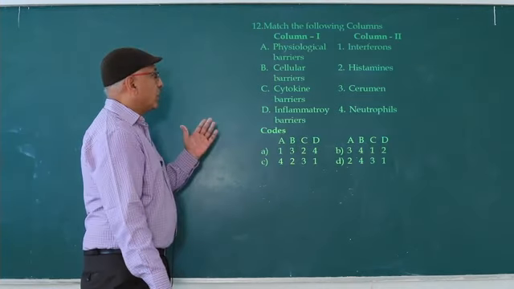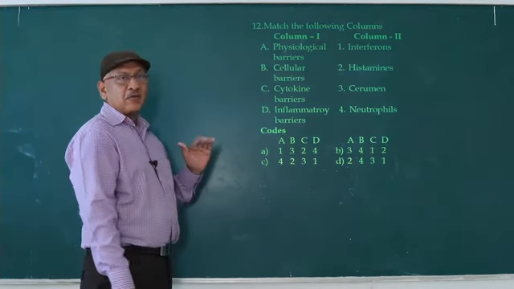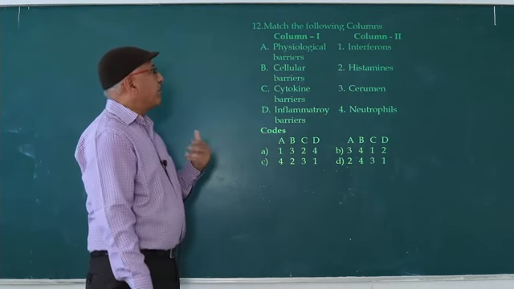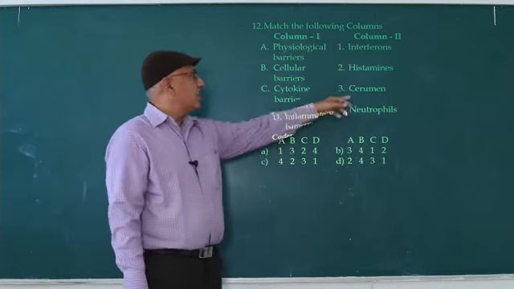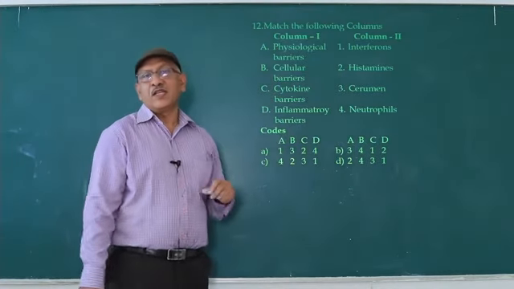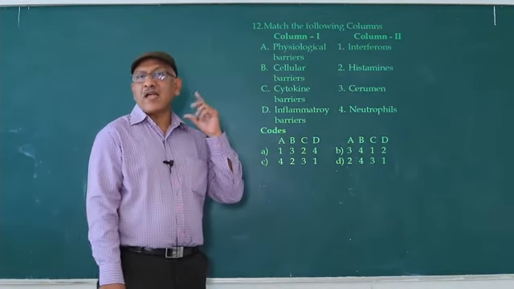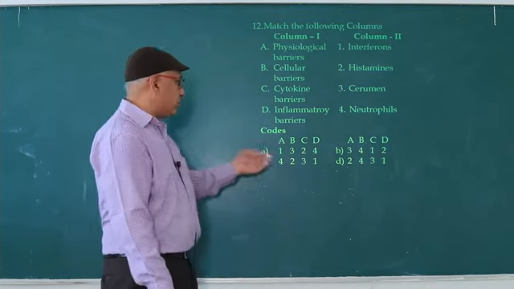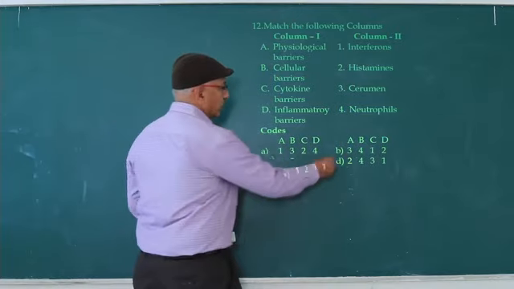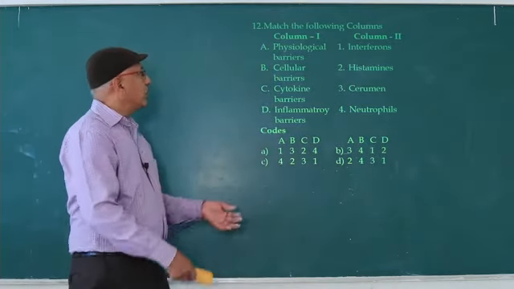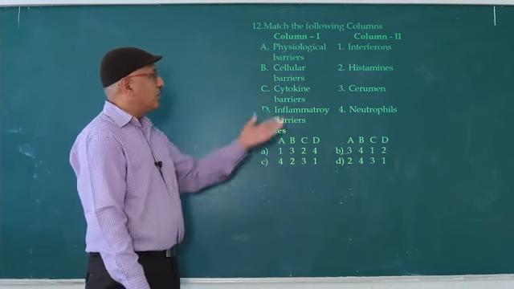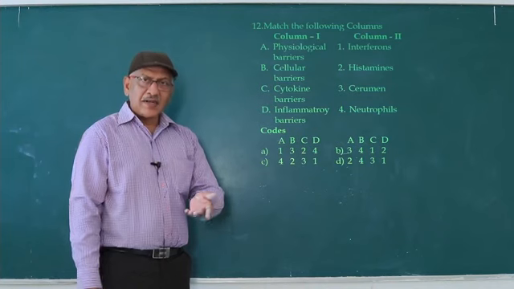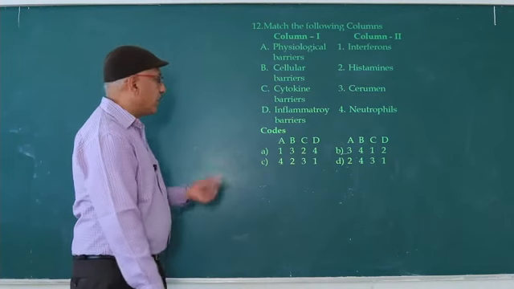Physiological barrier, cellular barrier, cytokine barrier, inflammatory barrier. Physiology means by function, by function resist the infection. Here, cerumen is secreted by ceruminous glands. It is wax, and prevents the entry of pathogens. So A is 3, only one option. So answer B only. Sometimes, cellular barrier: cells, neutrophils, the phagocytic cells engulf the antigen and destroy the antigen.